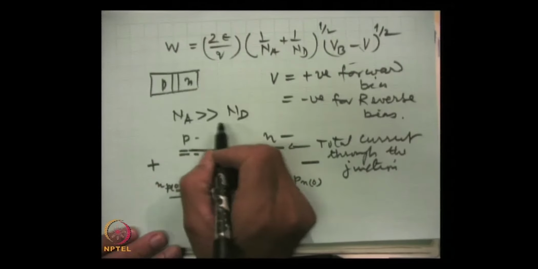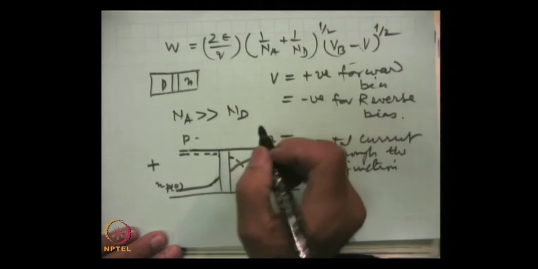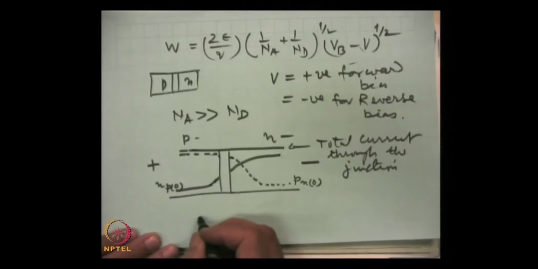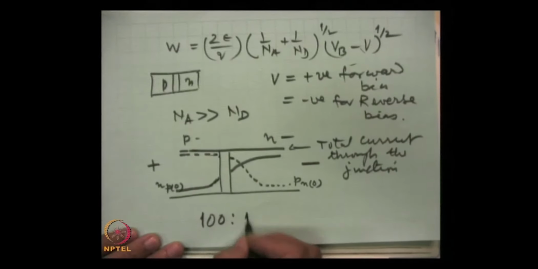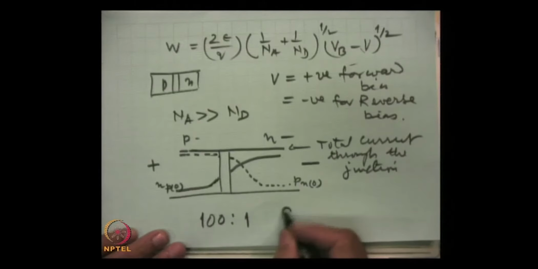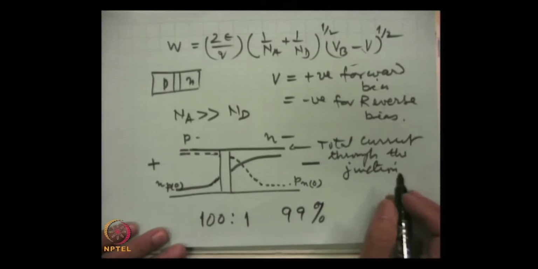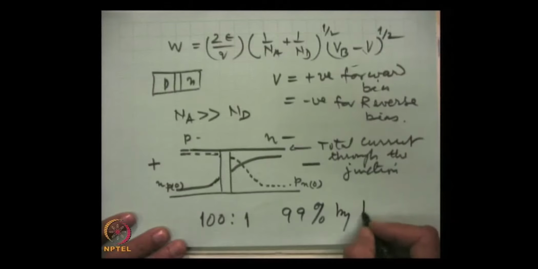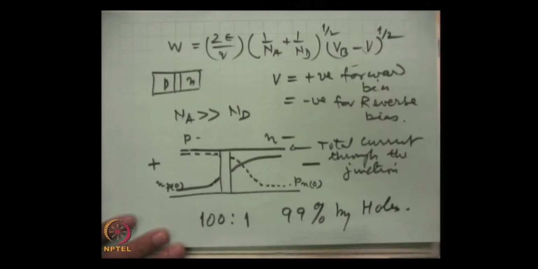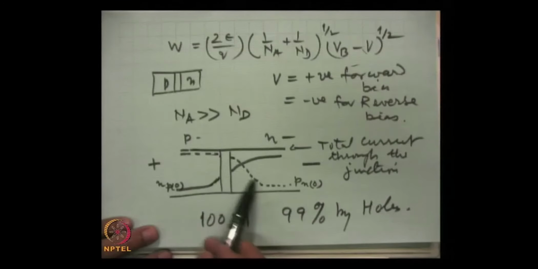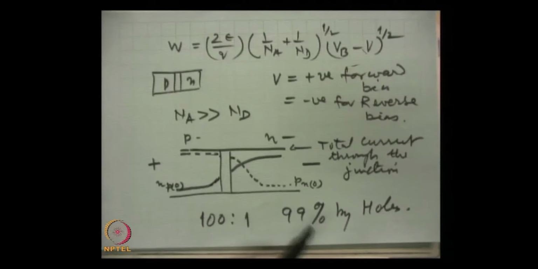If we take that these N A and N D concentrations are in the ratio 100 versus 1, then 99% of the current will be by holes and only 1% will be of electrons, and the major portion of current is by holes. So, the major portion of current is the diffusion current.